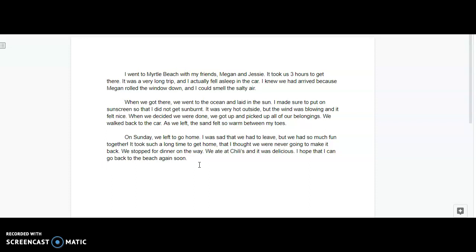So guys, this is what you're going to do today. You're going to take your writing that you already had, work on the same document, and you can go back through and add in all of these details like I just did, and do it in a different color. That way I can see the changes that you made to your awesome stories.